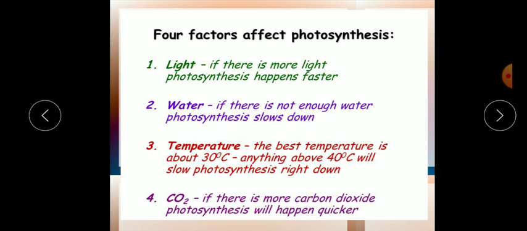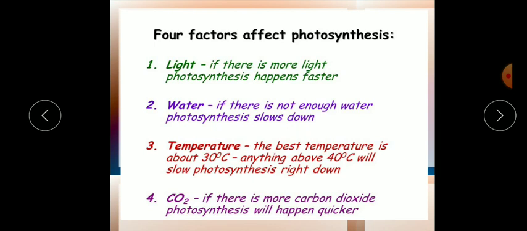Okay, one example is given in your book. According to that, less light slows down the rate of photosynthesis, as I explained here also, and too much bright light destroys the chlorophyll pigment and it affects photosynthesis. Next one is water. The amount of water is also very important, because if enough water is not there, then photolysis will not take place.